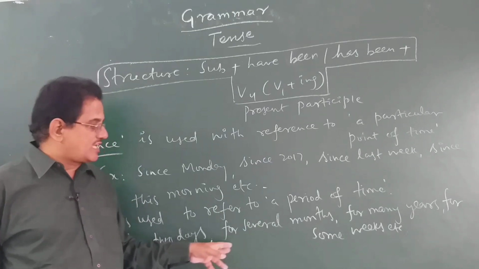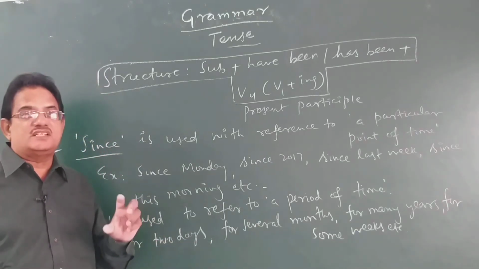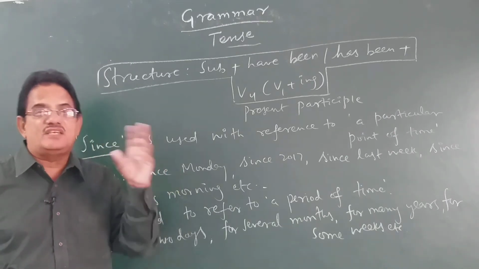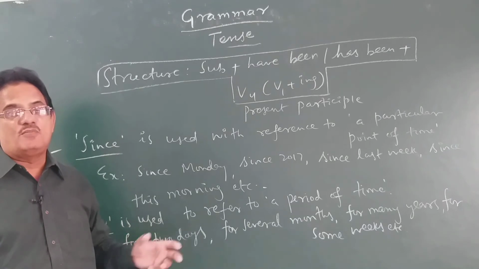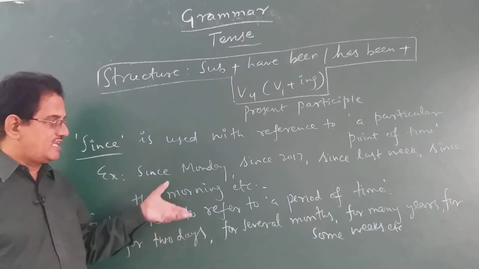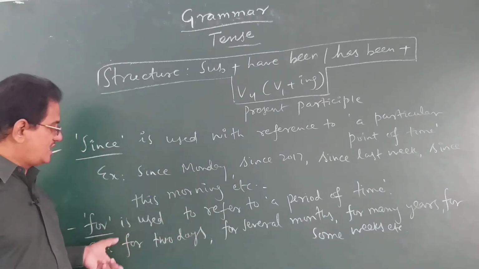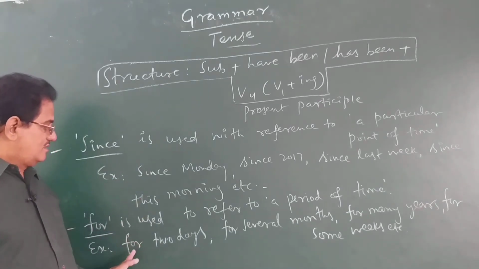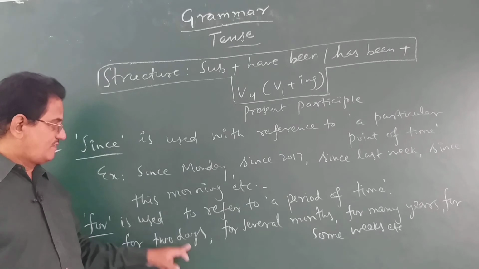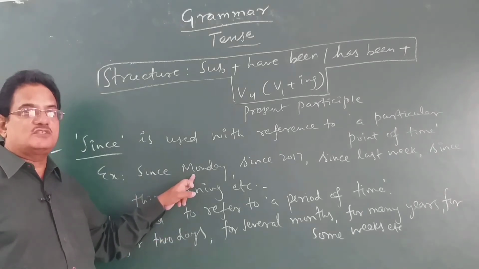So, whenever you talk about a period of time, in the sense of how many days, weeks, years, months or hours, all these come under period of time. So, we write for, not since. For example, since Monday, today is Wednesday.